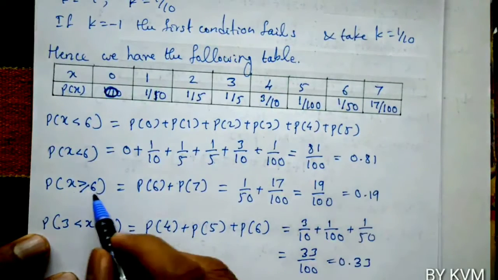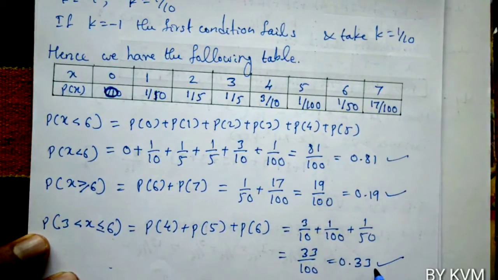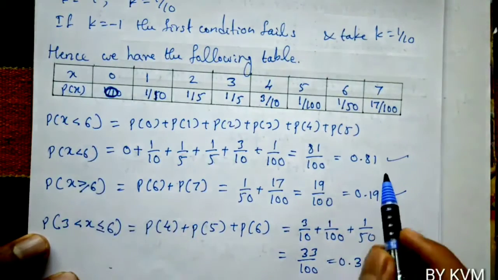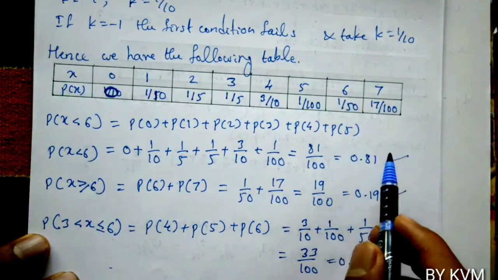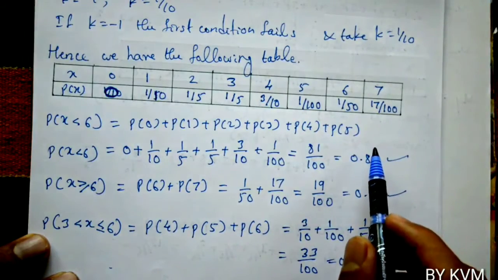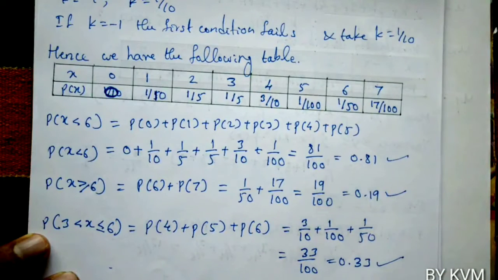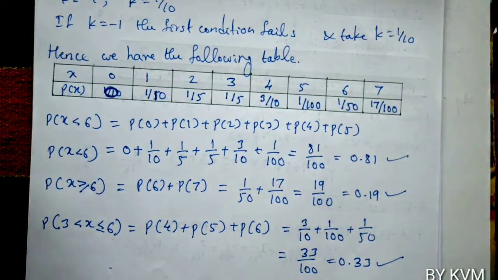So, when you see the probabilities in all the cases, the probability value lies in between 0 and 1. In the first case P of x less than 6 is 0.81, in the second case it is 0.19, in the third case 0.33. So, all these values lie in between 0 and 1.